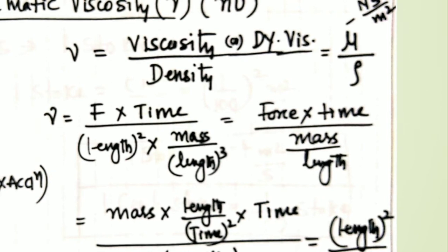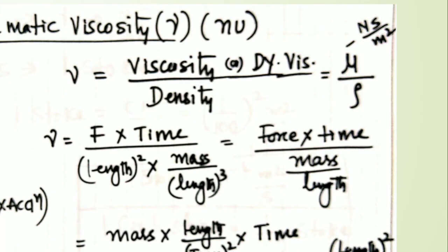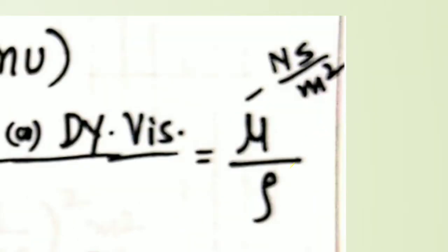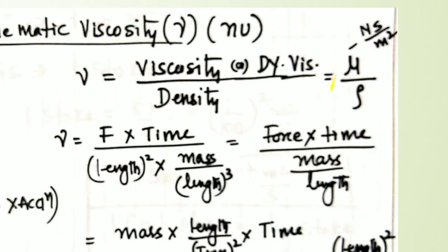Then nu can be written as, the purpose of writing the units Newton second per meter square up there. Newton is force. I am writing the units of mu. Newton is force, second is time, divided by meter square, which is length square. Mu units are in Newton second per meter square, that I am elaborating here. Just the right hand side corner, Newton second per meter square. Newton is force and second is time, divided by meter square is length square.